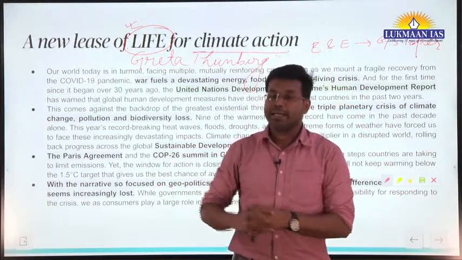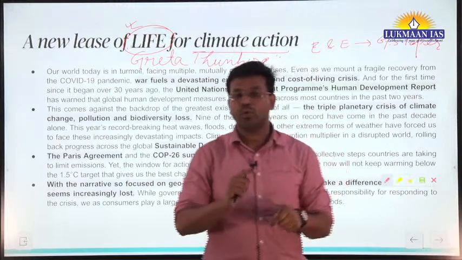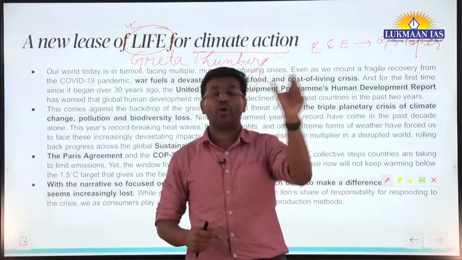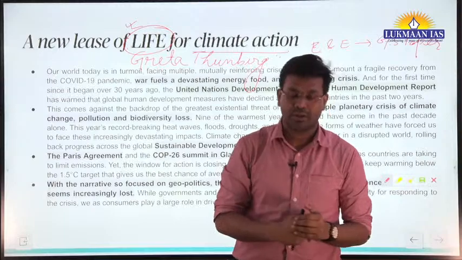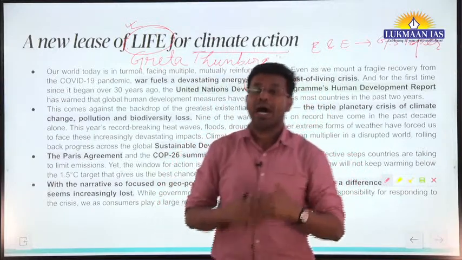For example, there are many people who still take a bicycle to go from one place to another. They try to find greener alternatives to do their work. Why? Because they want to safeguard the planet, they don't want to harm the environment.